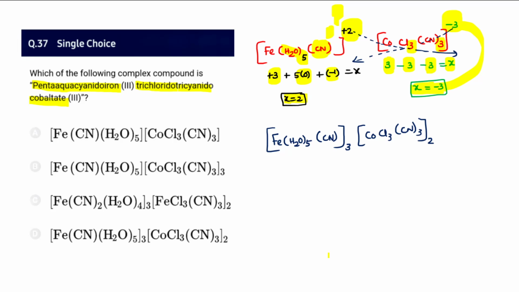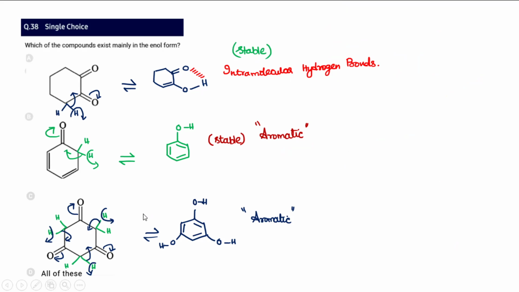So the formula is not directly matching because the charges are not equal. So what I should do is consider x as plus 2 and y as minus 3, which means use the crisscross method which you learned in lower classes. So cross multiply it. We get x3 y2 as the formula. So I find that the option exactly matching here is option D. Here it is 3 and over here 2, this can be considered as x and this as y. Here also 3 and 2 are present, but Fe is present, that is wrong. So option D only is the correct answer.